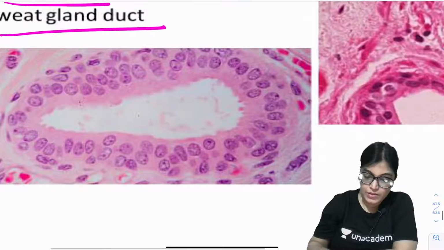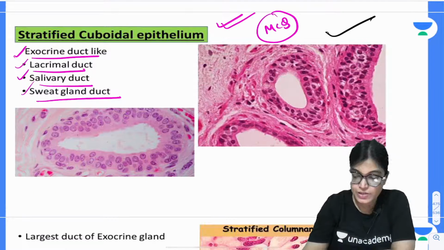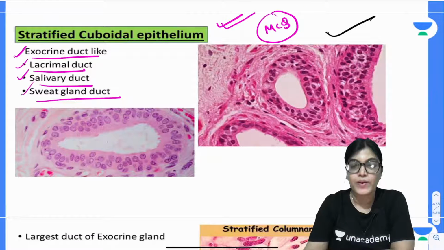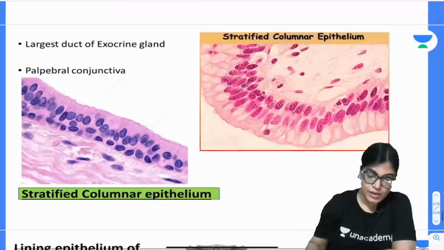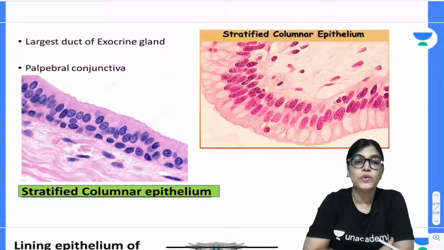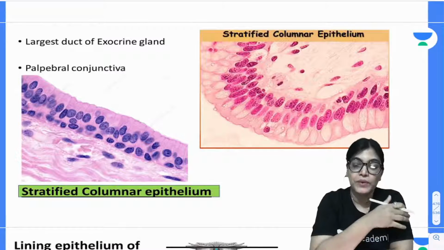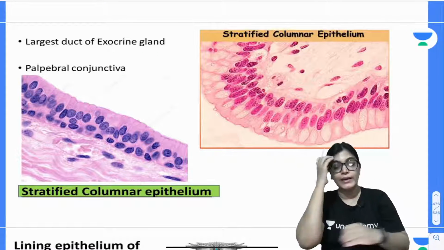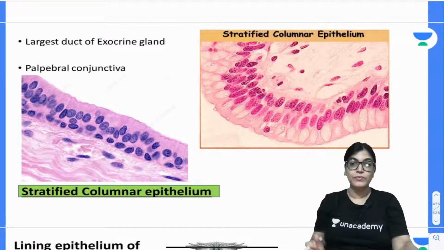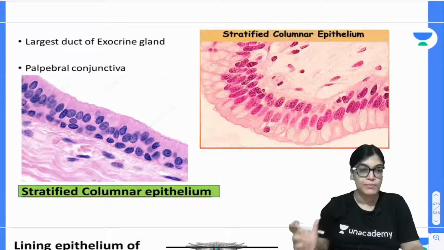So here we can see the slide, and in the other example here also we can appreciate the stratified cuboidal epithelium. Now the same thing, if we go more towards the major duct, what I told you, the initial part of the ducts will be simple, and when we are moving towards the larger component of the duct, the height of the epithelium increases.